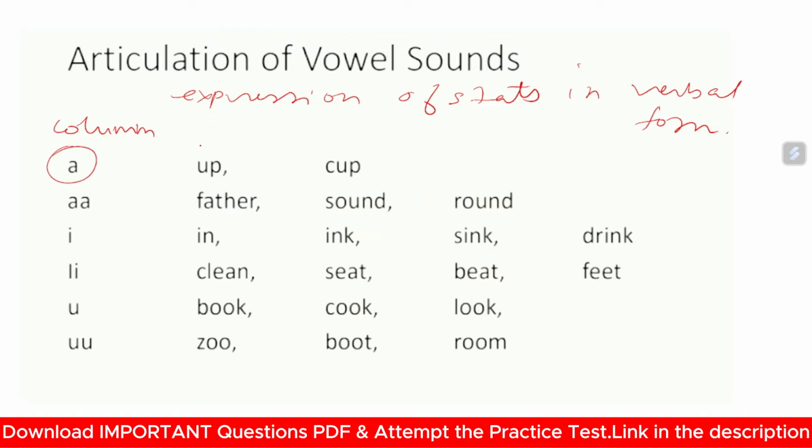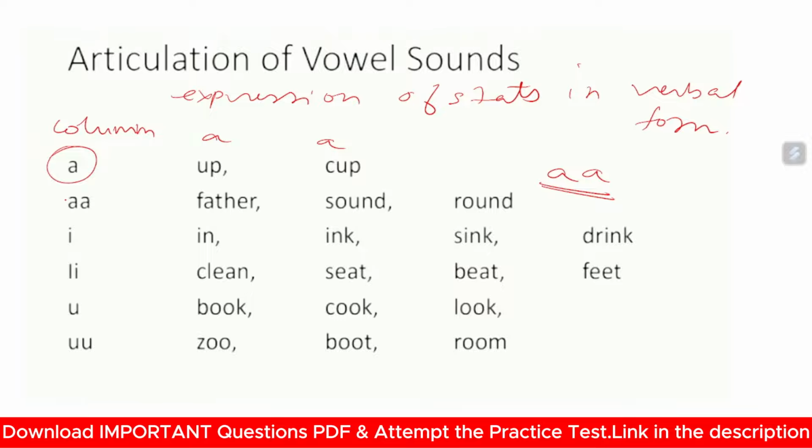These two words have a sound of A in their pronunciation. Similarly, whenever you pronounce father, sound, round, you will hear the sound of A. These are only examples, and there are many more words.